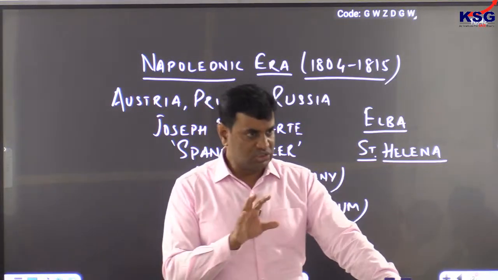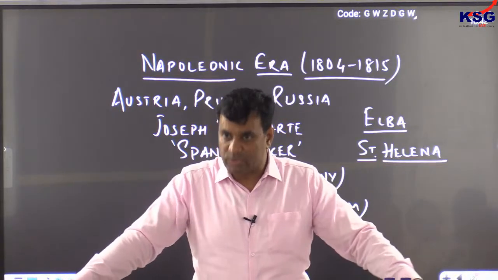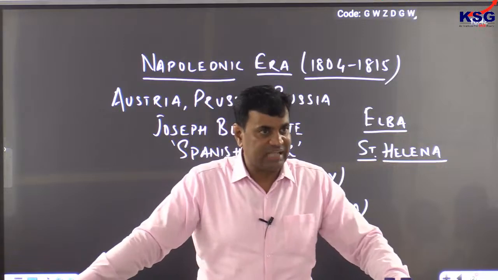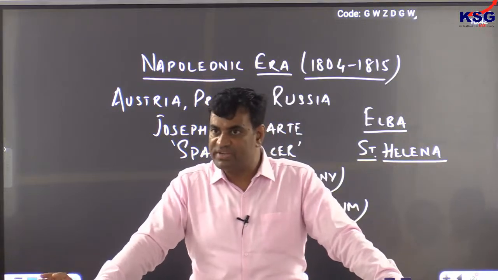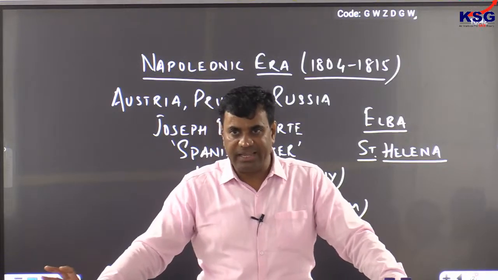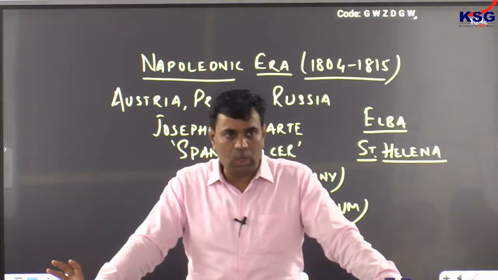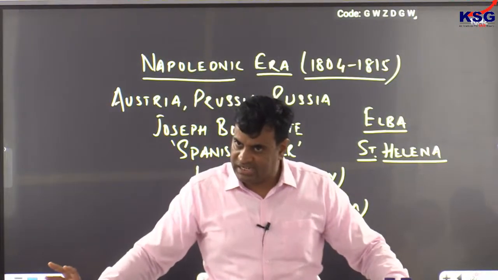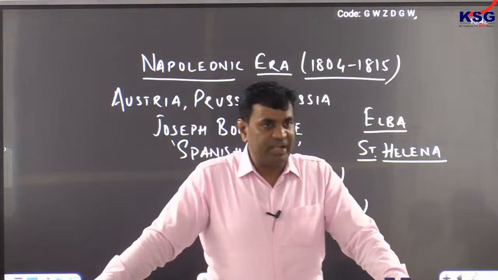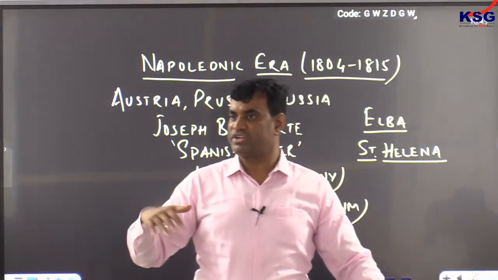In order to continue with this domination, Austria and Britain together convened an international conference. This conference was convened in Austrian capital of Vienna in 1815, which is known in world history as Vienna Conference of 1815.